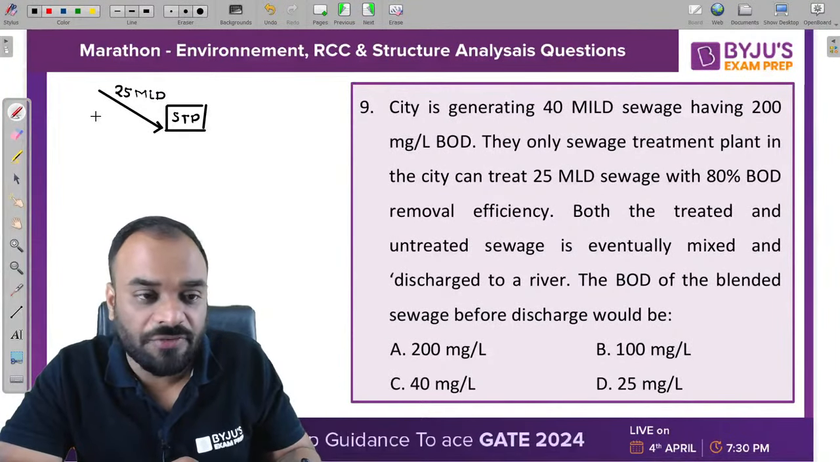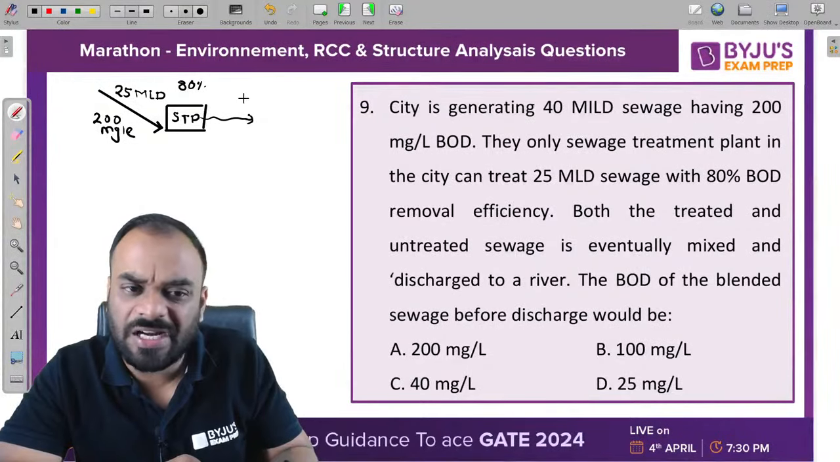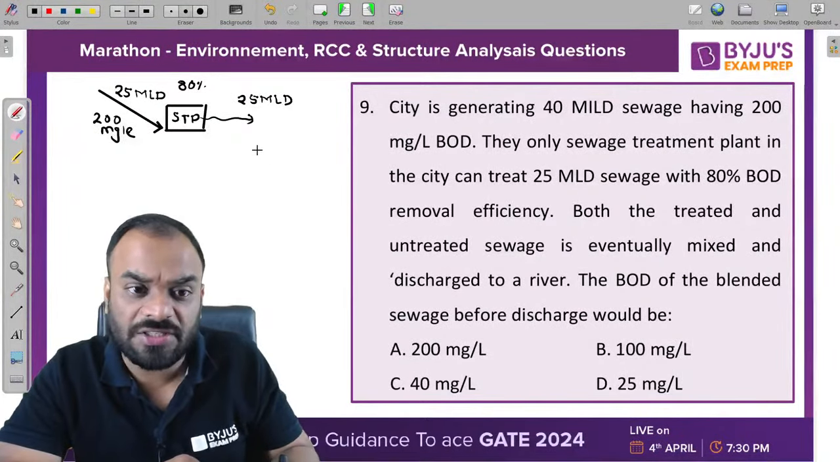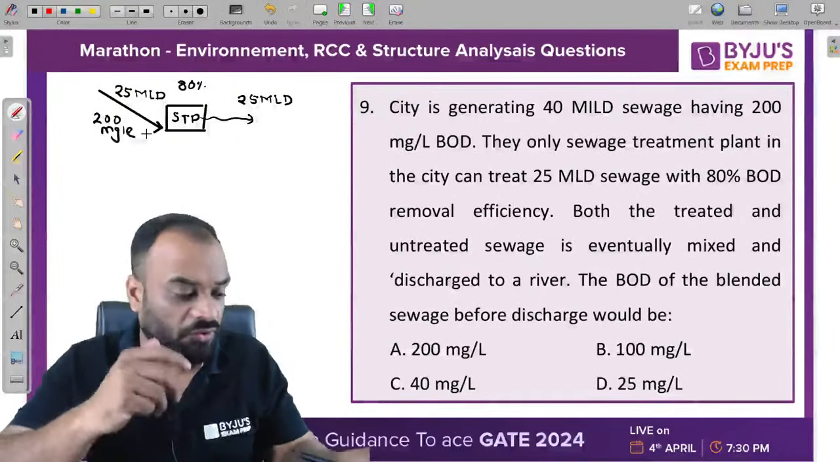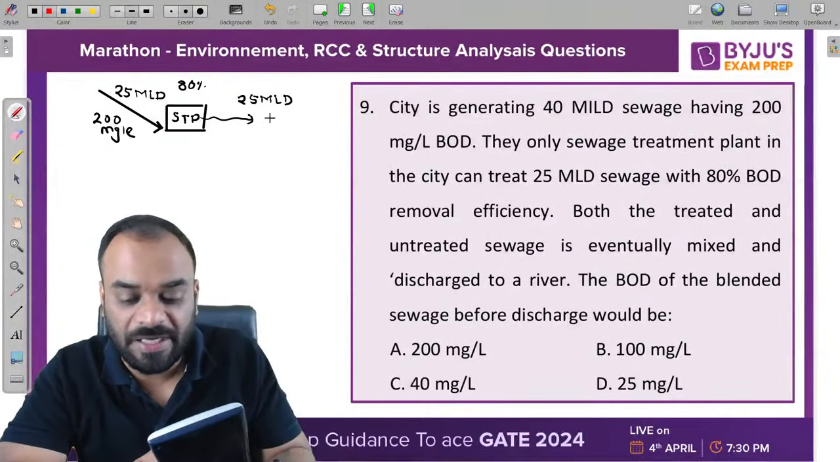Now the BOD of this particular sewage is 200 milligram per liter, correct? Now this STP can remove 80% of BOD. So the discharge which we are getting remains the same, 25 MLD, but the BOD will change, and 80% of the BOD is removed. So how much in percent is remaining? 20%. So 20 into 200 divided by 100. So 40 milligram per liter is remaining.